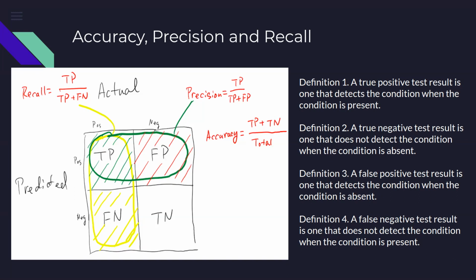So if we are finding out whether a digit is 0 or 1 or 2, and the digit is 0, and we classify it as 0, it means that I am testing for whether something is 0 or not. Or in the case of cat and dog, we are testing whether something is a cat or not, and if it is a binary classification only between cat and dog, then if it is not a cat, it would be a dog.